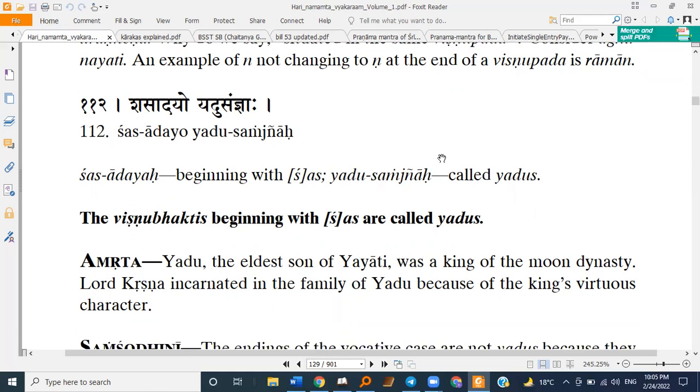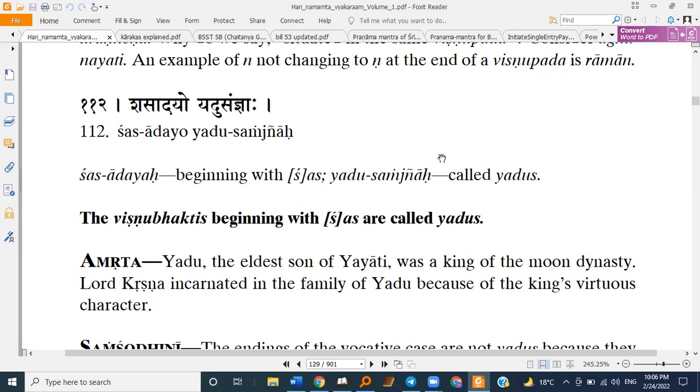Shas Adayu Yadu Sanya. This is one of the Sanya Sutras. The Vishnu Bhaktis beginning with Shas are called Yadus. So this is a new definition we are learning. Yadu Sanya. What is Yadu? The Vishnu Bhaktis beginning with Shas. So Shas is 2.3. Su Aujas Am Au Shas. So Vishnu Bhaktis from Shas onwards are called Yadus.